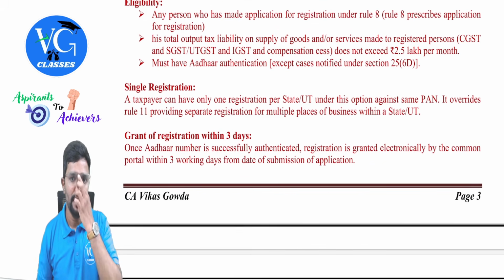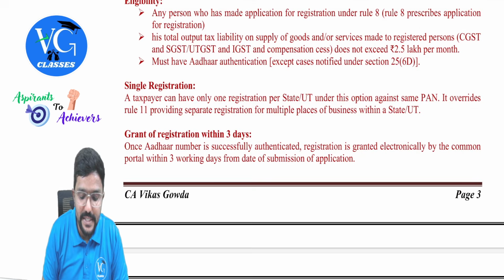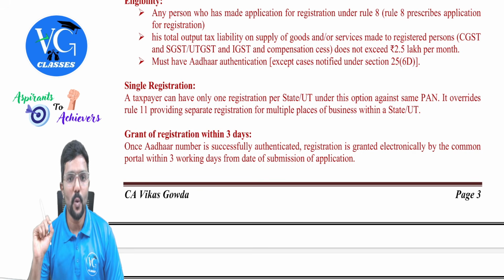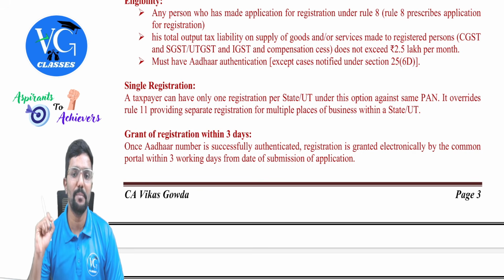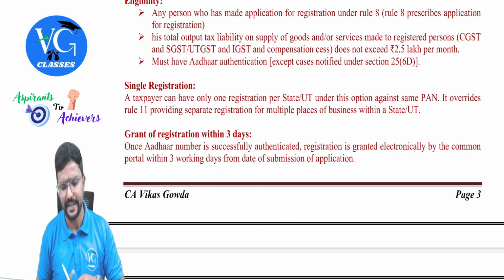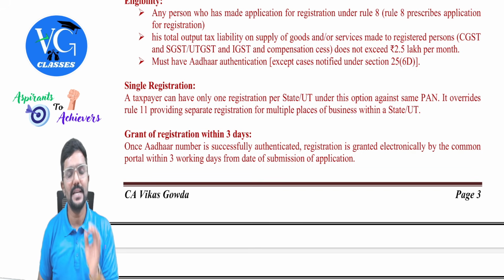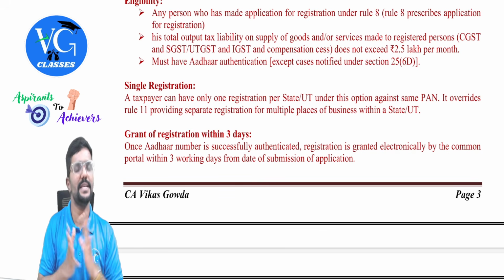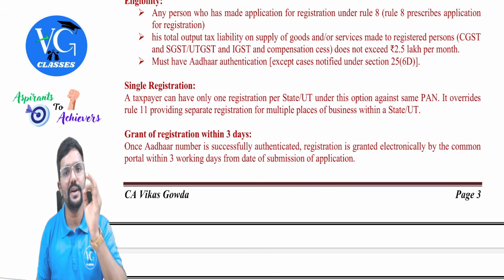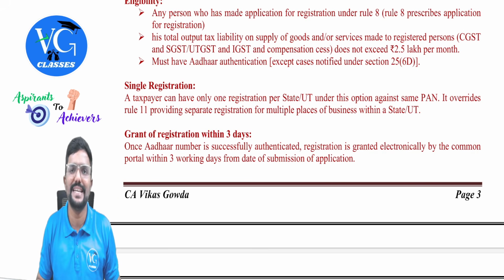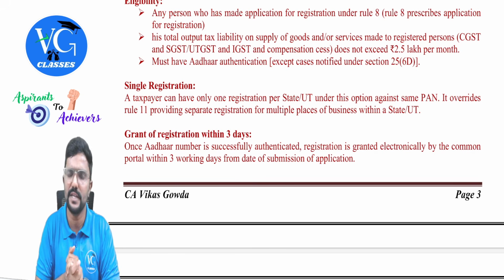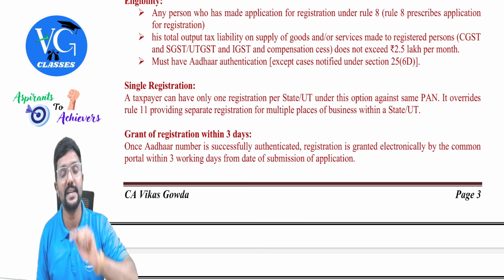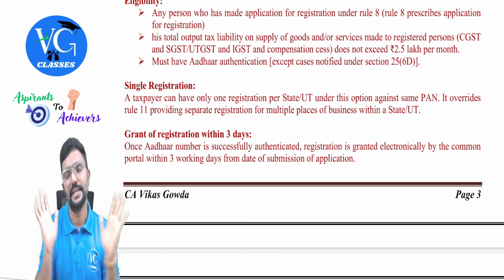Next, single registration. A taxpayer can have only one registration per state or union territory under this option against the same PAN. It overrides Rule 11, which provides separate registration for multiple places of business within a state or union territory. Guys, we already learned that a person has to take one registration at least in a state. But is he allowed to take more than one registration? Yes, it is voluntary. But if you take more than one registration within a state, then each registration will be treated as a distinct person. Even if there is any movement of goods from one branch to another branch which is separately registered, we treat it as supply, even without consideration.